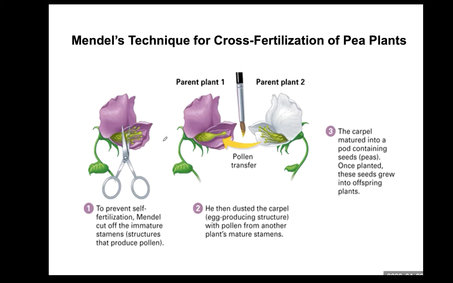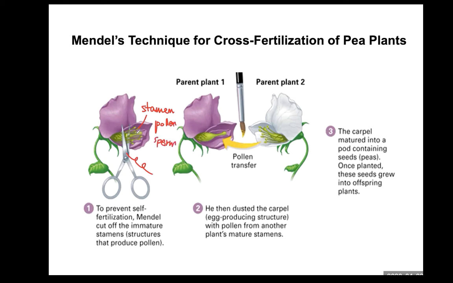Pea plants usually can self-fertilize in nature. So sperm-carrying pollen grains touch the egg-containing carpel of the same flower. In other words, when you look at this purple flower, for a while, do not look at these petals. And then if we look inside the flower, you can see this is a stamen. Stamen produces pollen, and this pollen develops into sperm.